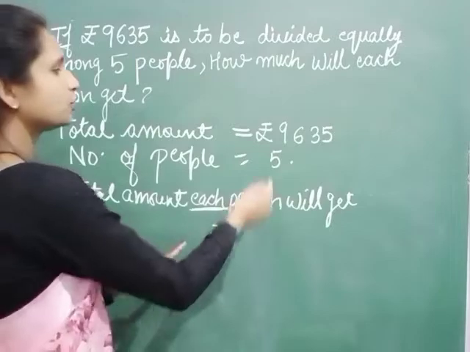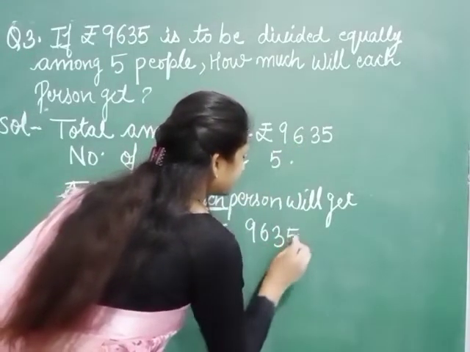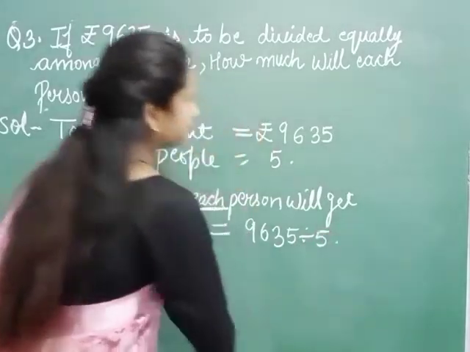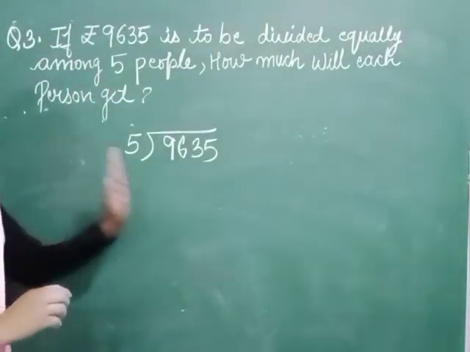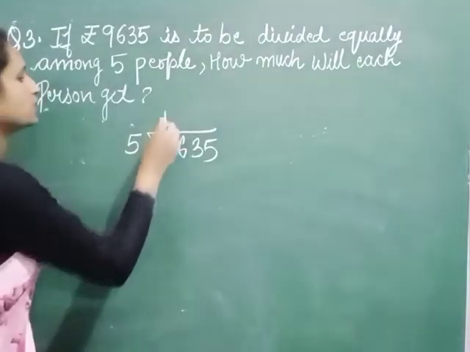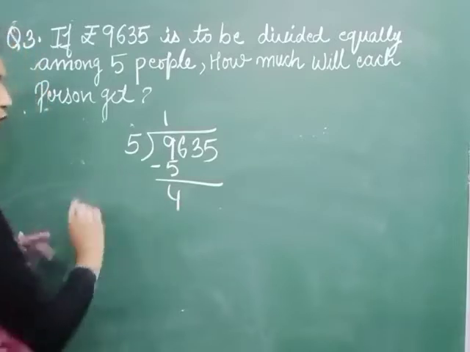What we have to do, we have to divide 9635 by 5. Okay. So 5 ones are 5. 9 minus 5, 4. Okay.